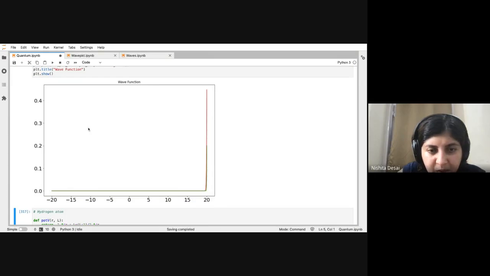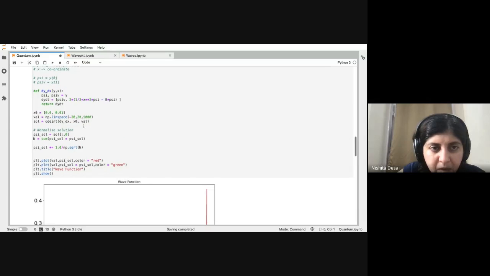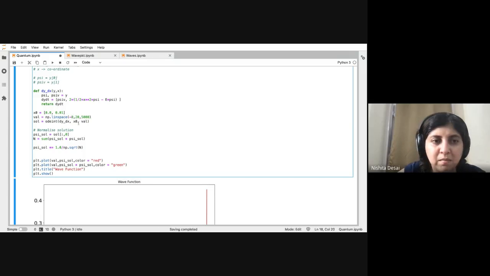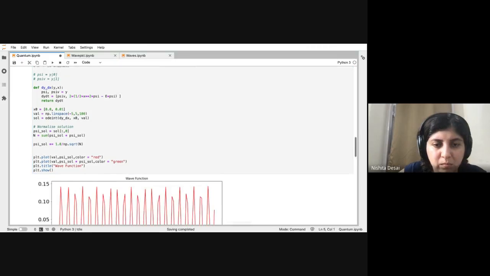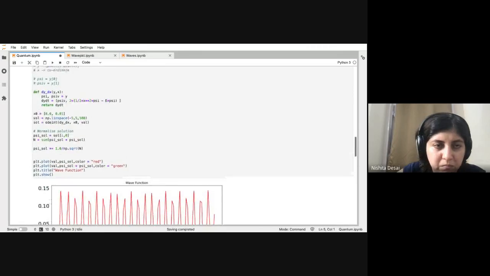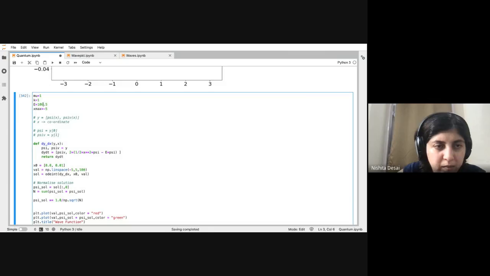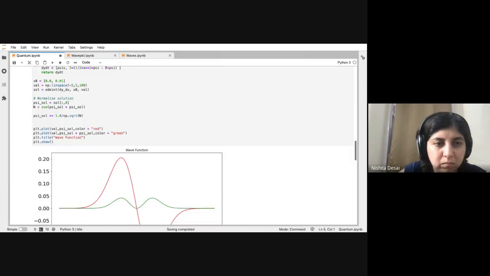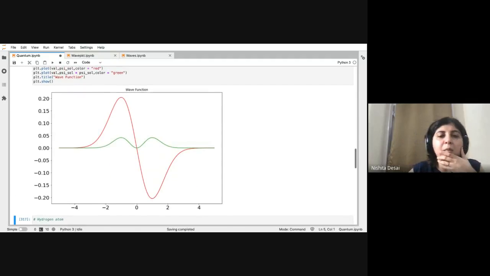It's not stable actually. One has to see where the limits are. The lower ones seem to be working fine. If you want to go to higher energy solutions, maybe you need even more accuracy.